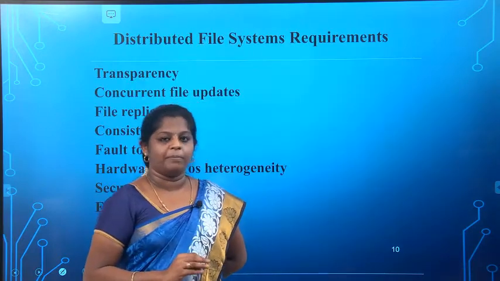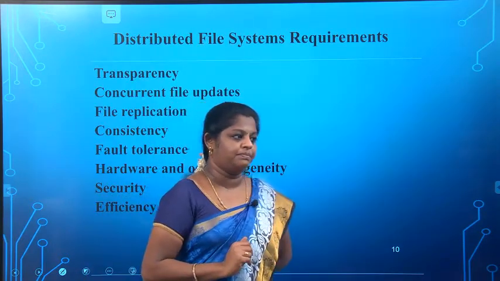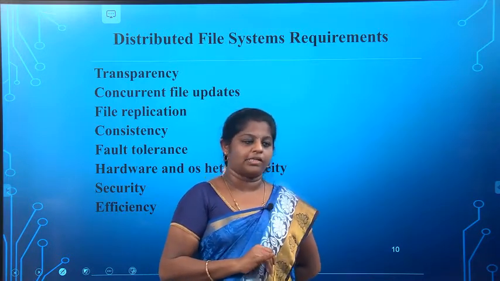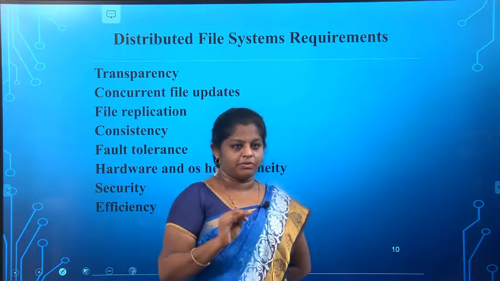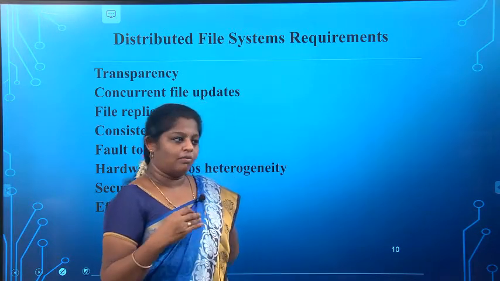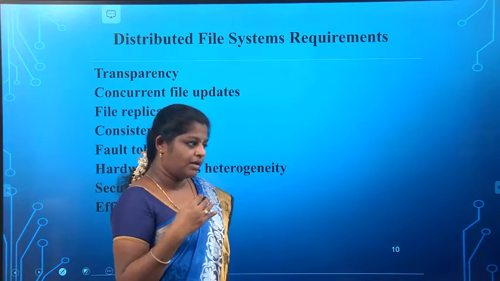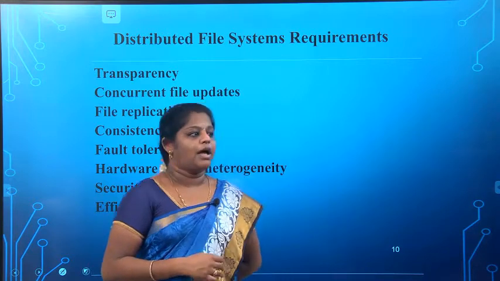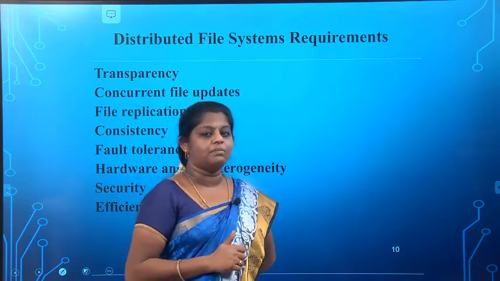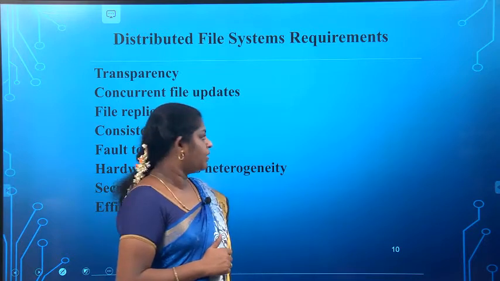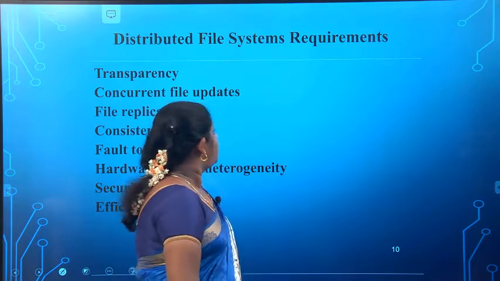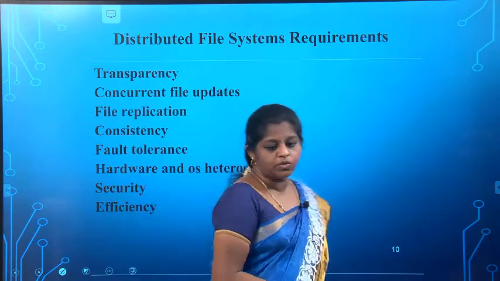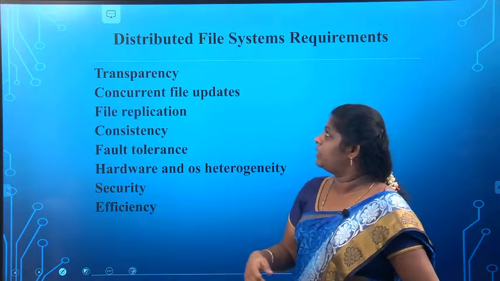In the topic characteristics of the non-distributed file system, the first one is data and the attribute structure. The second one is the directory, the description of the directory and its characteristics. Then the third one we see is the layered model, and the fourth one is the file system operations on Unix. Okay, next we will see the distributed file system requirements. What are the requirements that are needed for the distributed file system?